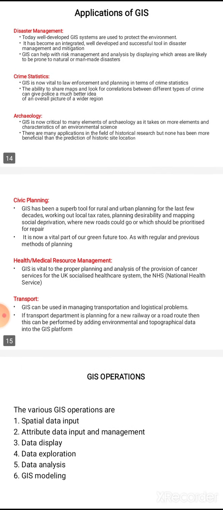Next is archaeology. GIS is now critical to many elements of archaeology as it takes on more elements and characteristics of environmental science. There are many applications in the field of historical research, but none has been more beneficial than the prediction of historical site location. So by using GIS, we can find out the site locations which have historical evidence. So it can be used for archaeology.